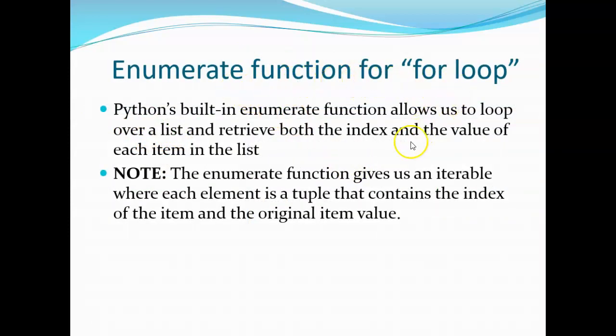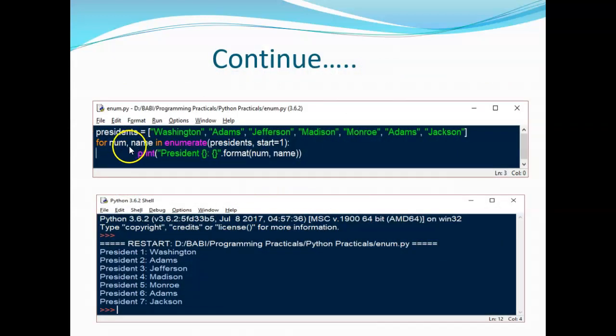Enumerate function for loop. Of course, we have an enumerate function. Even in C there is enum. You can observe for num, name in enumerate. Actually, it is an enumerated list, and enumerate starts with 1. Then format num, name.